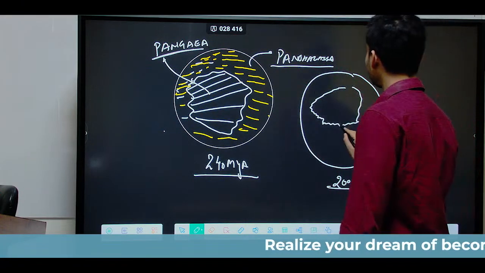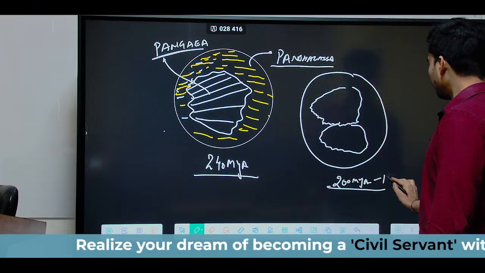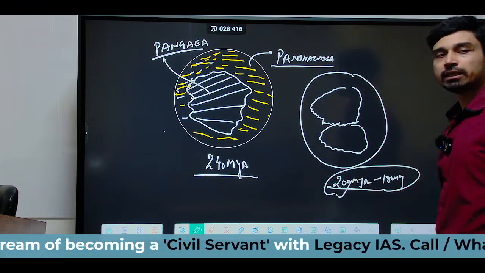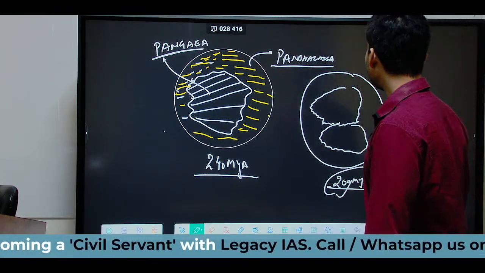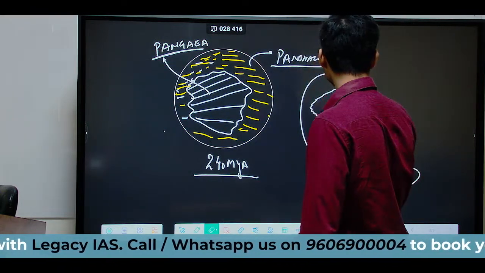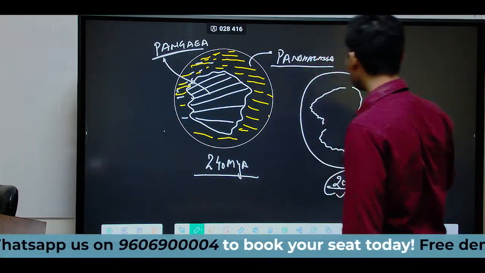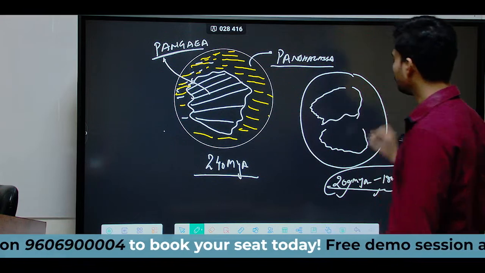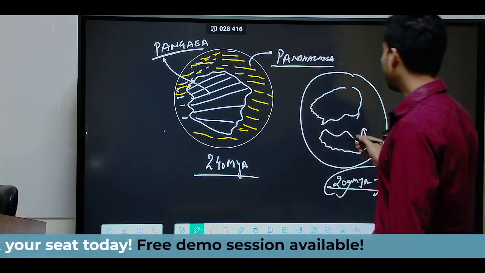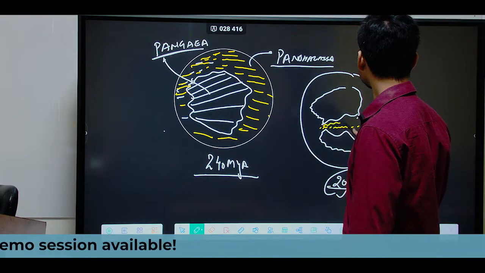Splitting began about 200 million years ago, and by 180 million years ago, Pangaea had split apart into two different continental landmasses. One we can call the northern landmass, while the other became the southern landmass.